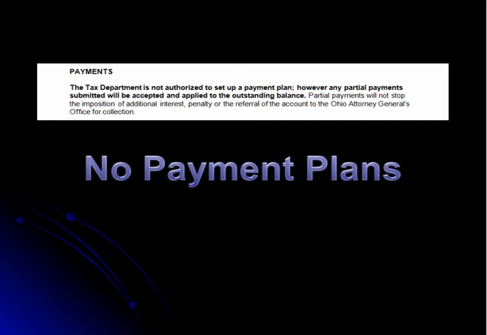We do encourage you to make partial payments, and we will apply those payments to the balance due. You are able to make partial payments using any of the methods already described, such as sending it in with a voucher, making a payment over the phone, or online through our website or official payments. Partial payments, however, will not stop the billing process. Even though you may be faithfully making partial payments on your balance due, it is still eligible to become an assessment and to be turned over to the Attorney General's office for collection after the date given to make full payment.